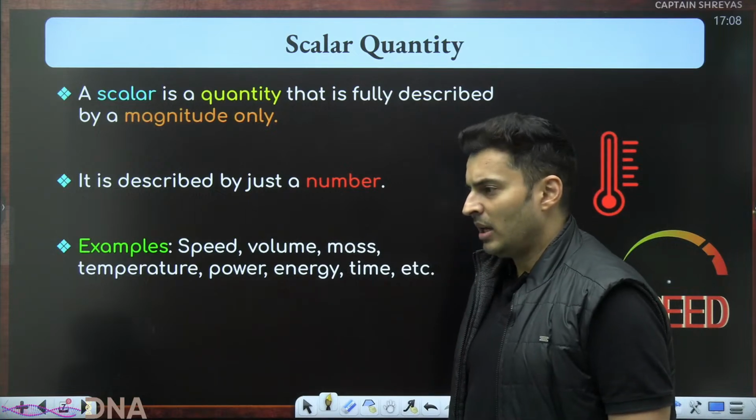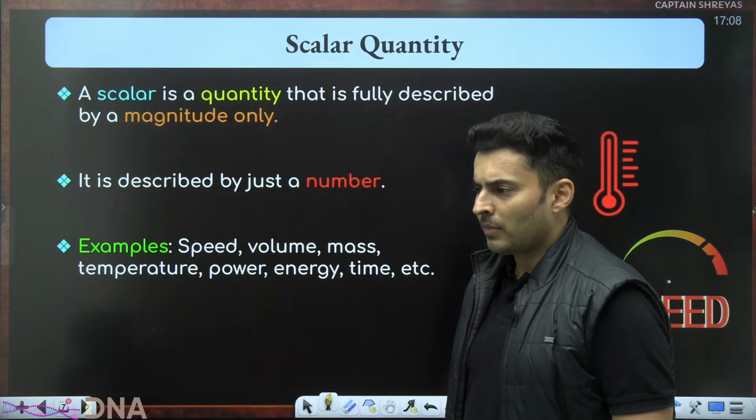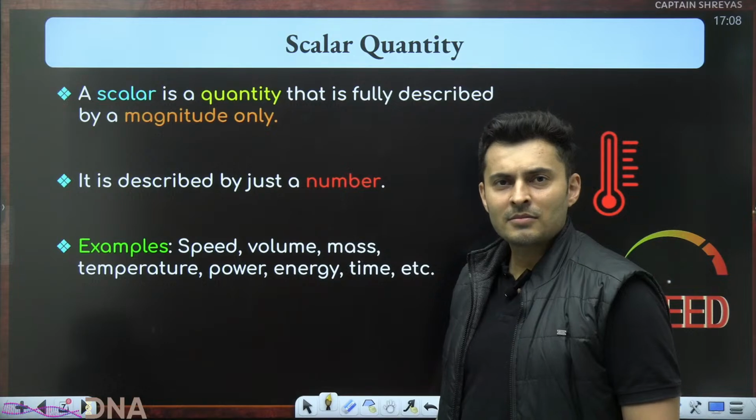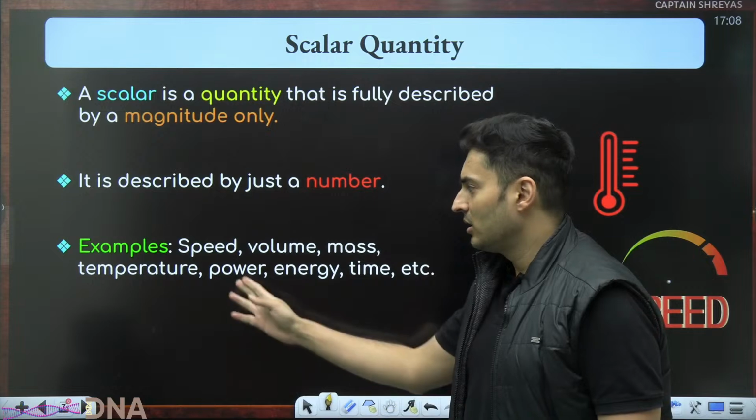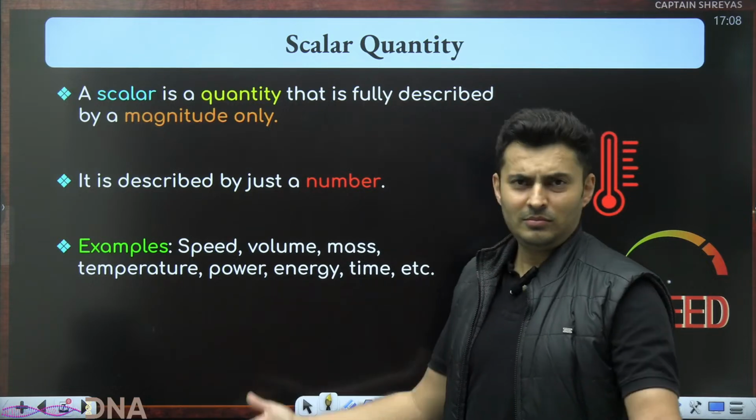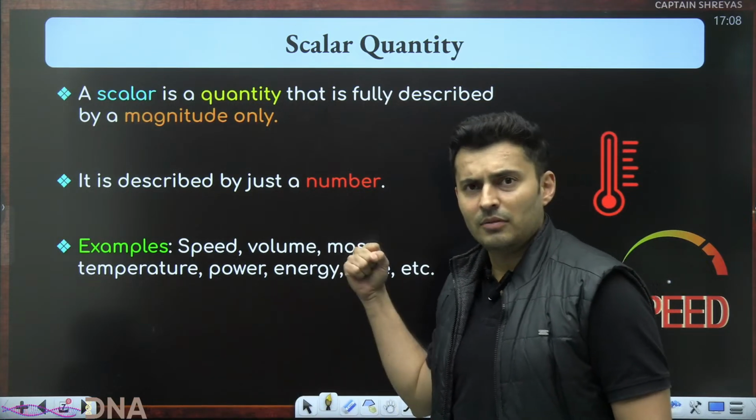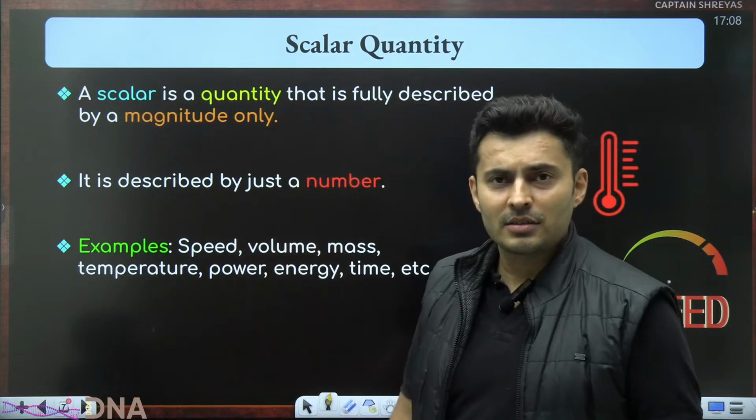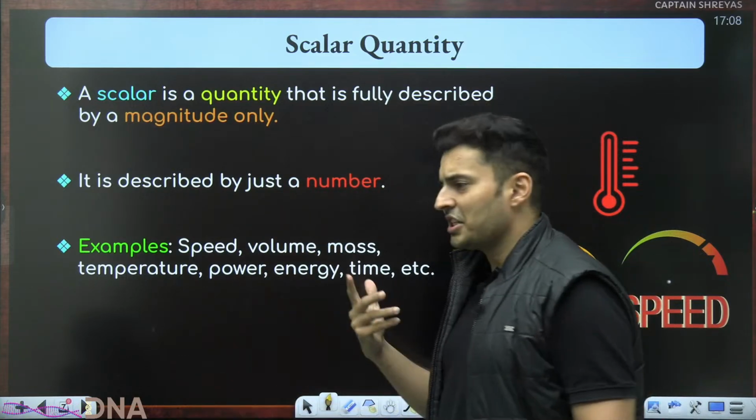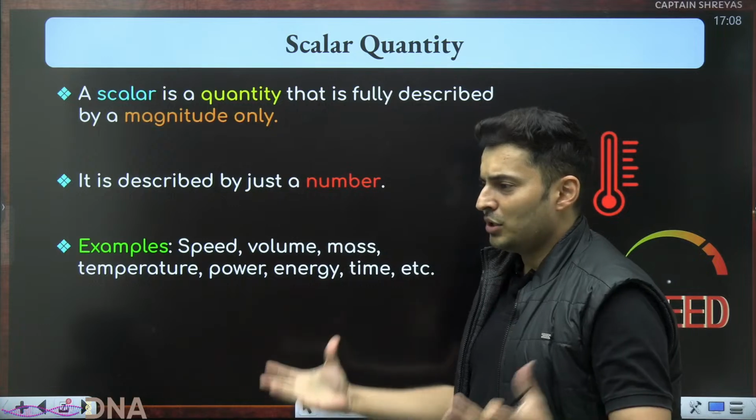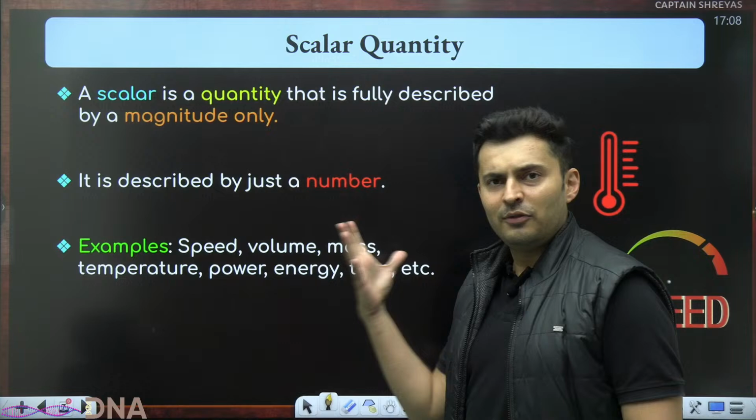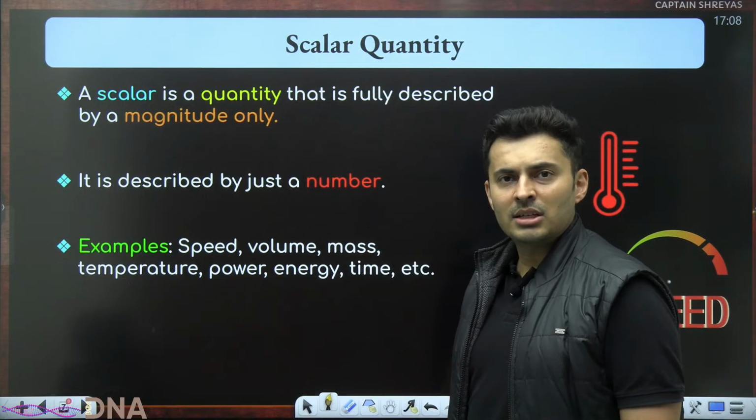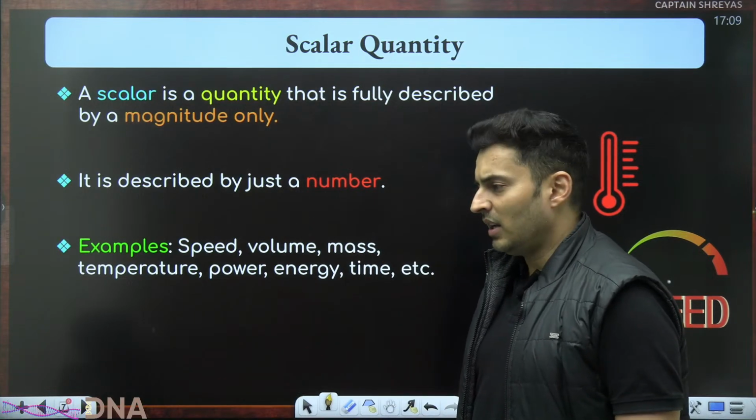Temperature. My temperature is 98 degree Fahrenheit. Normal body temperature. Up or down? You'll be like, what nonsense? Power. I'm very powerful. I give a power of 100 watts. Which direction? Nobody cares. Energy. I have 100 joules of energy. I ate this vada. It gave me 5 calories of energy. Which direction? Down, up, left, right?